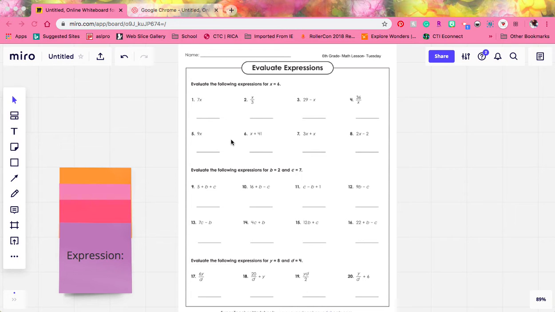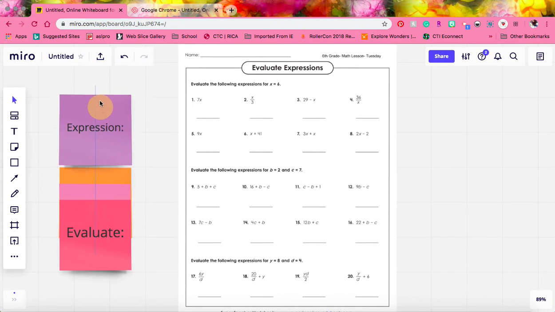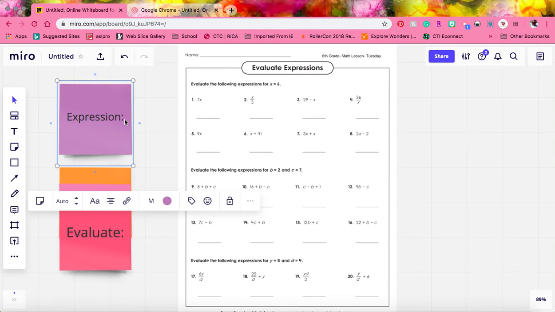Before we start talking about how to evaluate expressions, there are a few vocabulary terms that we need to discuss. First is an expression. When we're talking about an expression, we're not talking about the look on your face, like your happy expression or a sad expression.